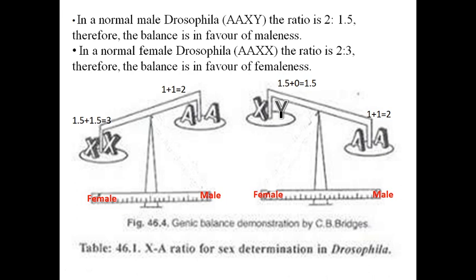This theory was proposed by C.B. Bridges, a geneticist. He proposed this theory in Drosophila. While working on Drosophila, he said that the autosomes also have a role in sex determination.